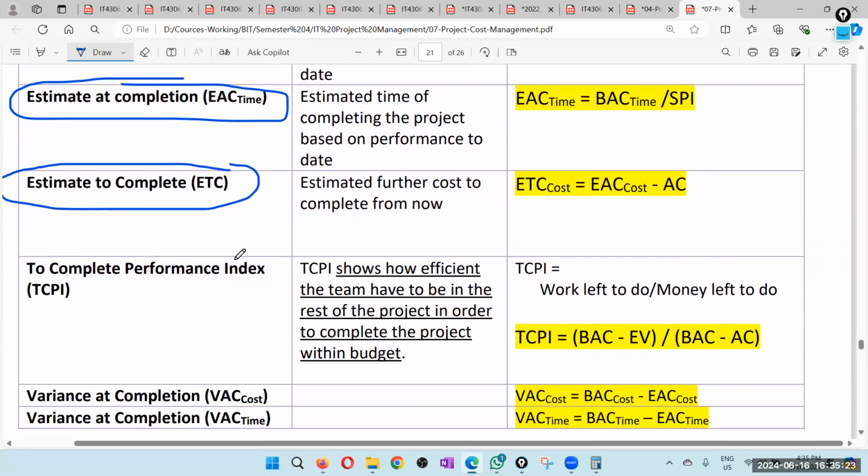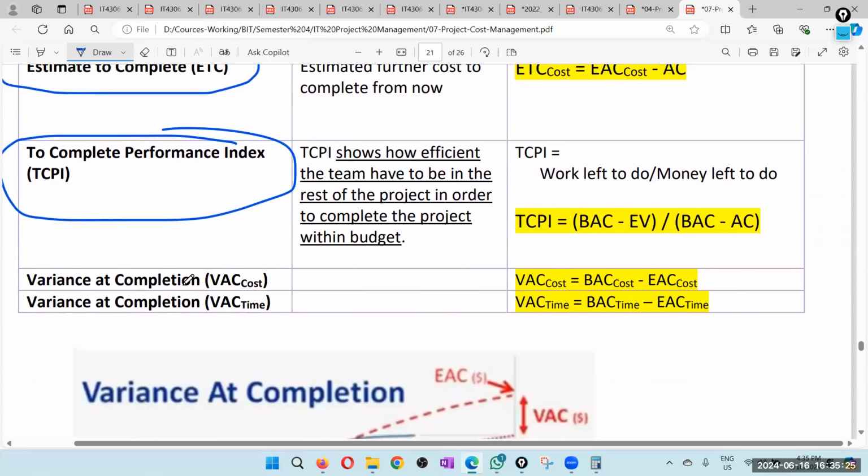Right. So then to complete performance indexes, variance at completion, cost wise, variance at completion, time wise, and so on.